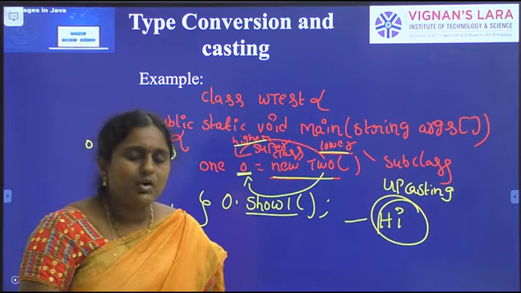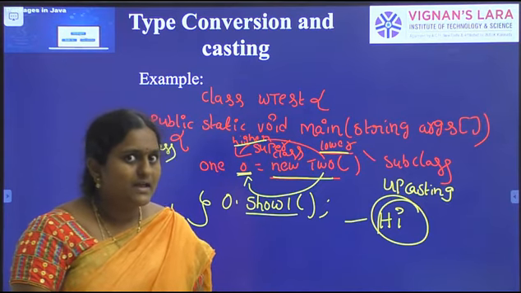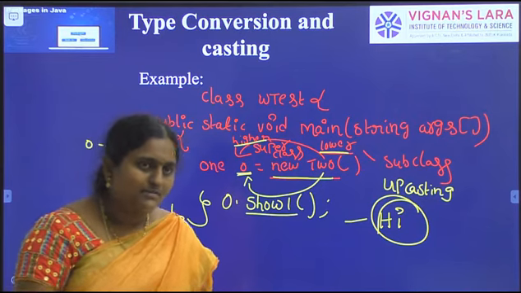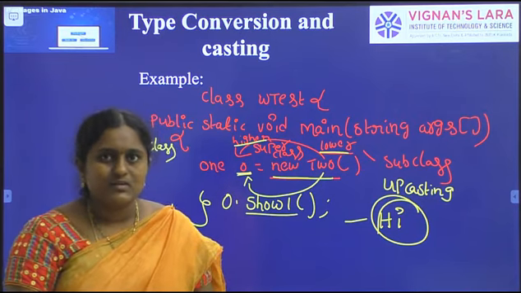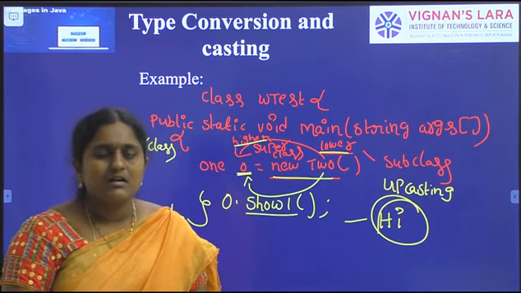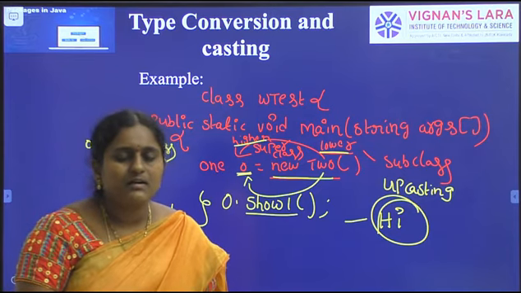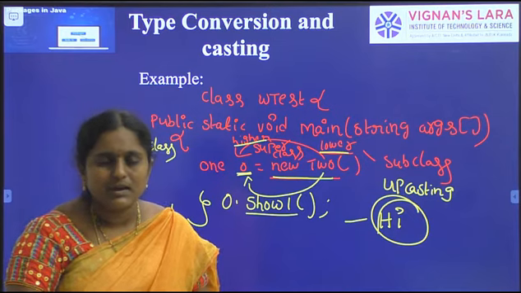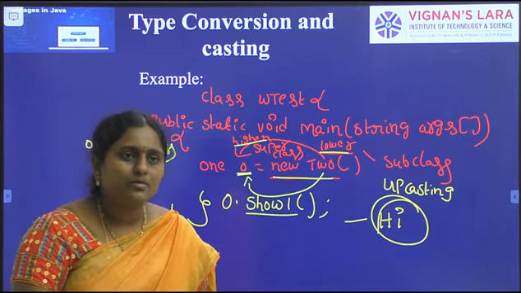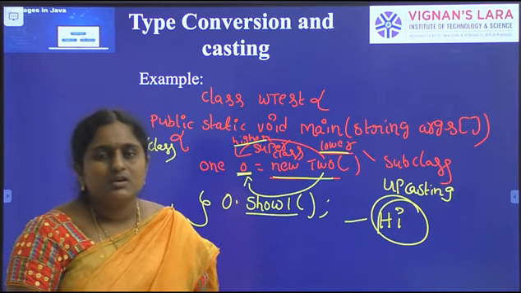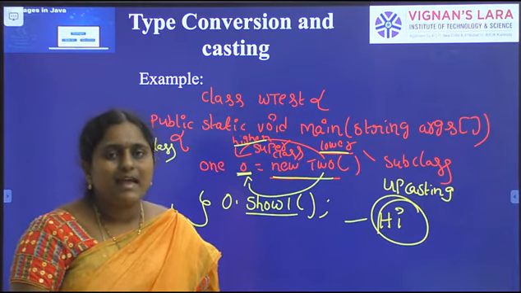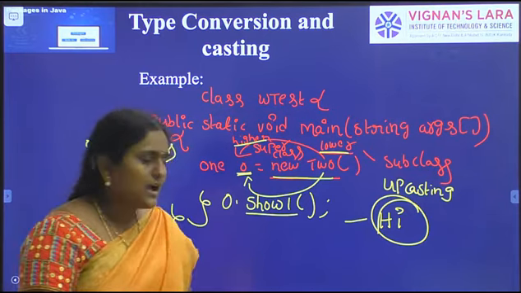So converting lower class type to higher class type is also possible using casting. In Java, class type casting is also possible. Like data type casting, class type casting is also possible. So converting lower class type to higher class type is known as implicit typecasting, widening casting, or upcasting.